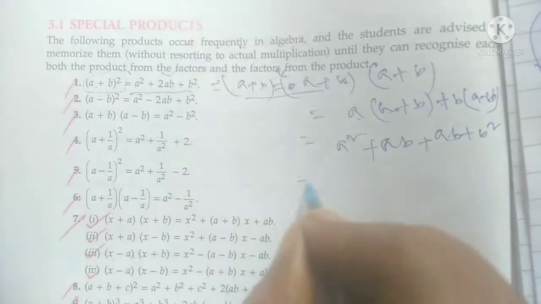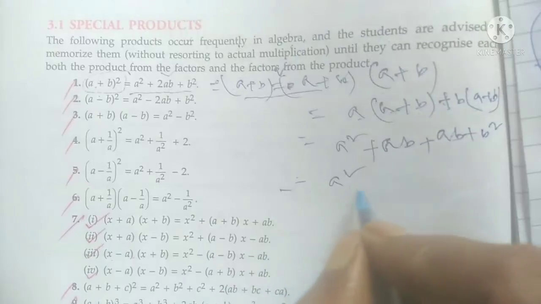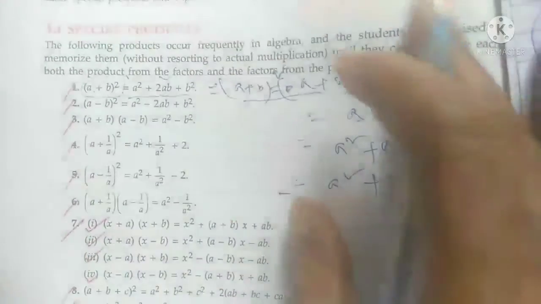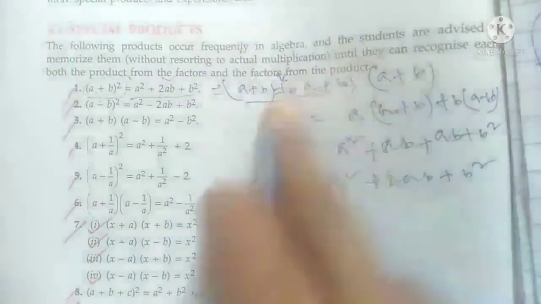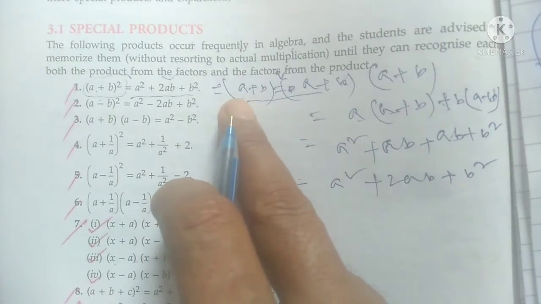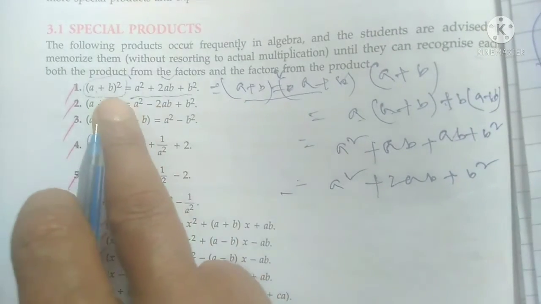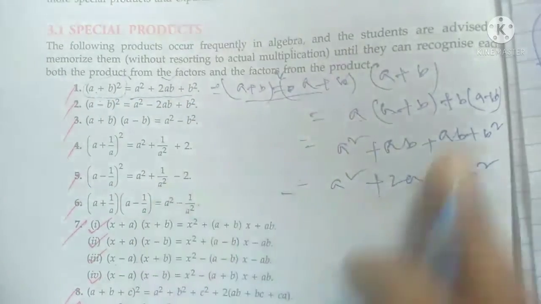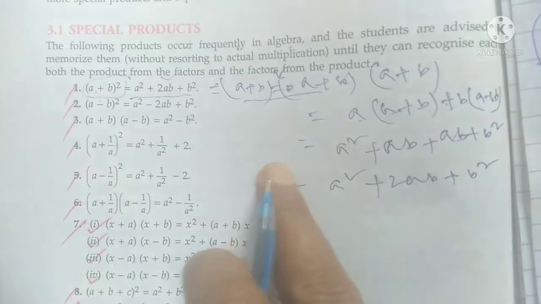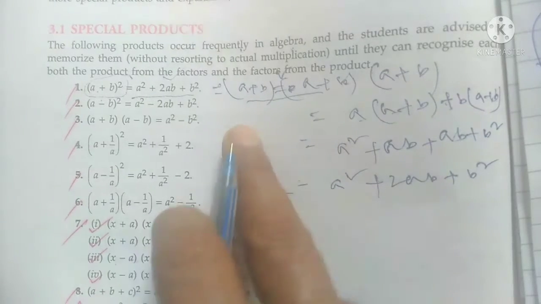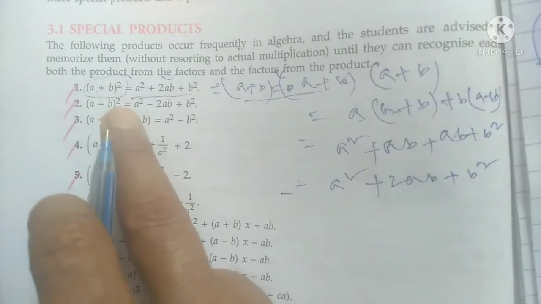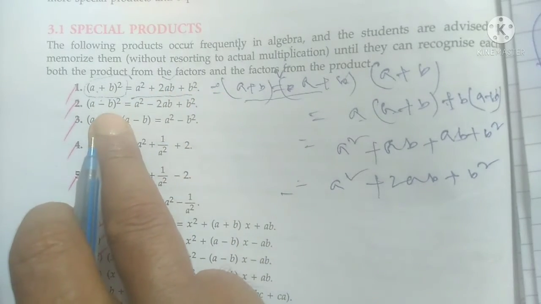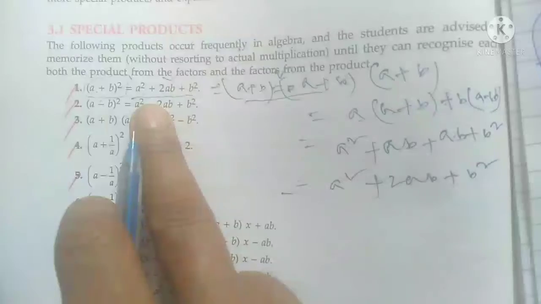So again if you calculate, a square plus 2ab plus b square, this is the lengthy method. This is a simple method, but it is not needed to remember. You have to remember only this line, then you can solve any questions related to it.